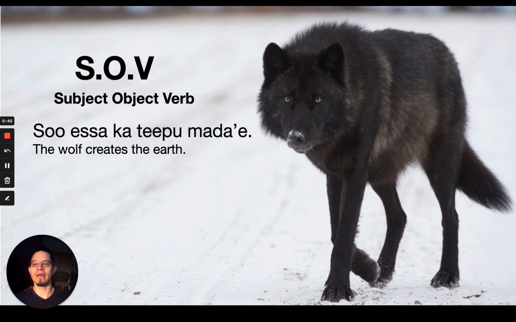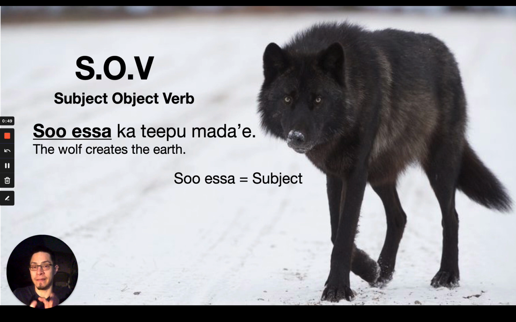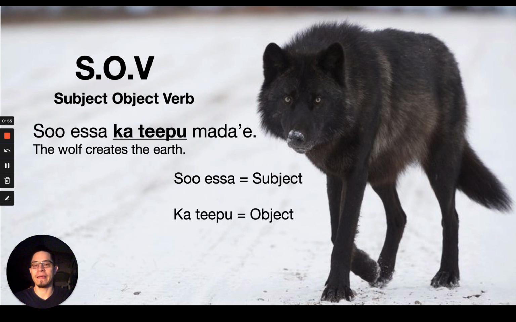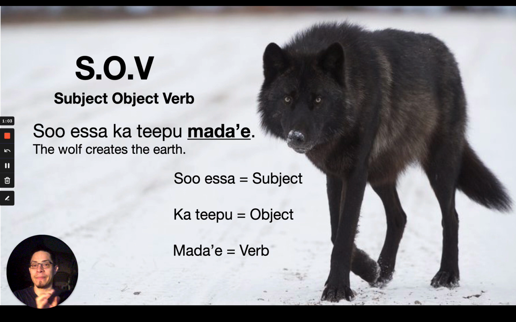So here we have Suisha Garipamarai, which means the wolf creates the earth. So what we have here, the subject is Suisha, the wolf. The object is Garip. Notice this object comes directly after the subject. And marai is the verb, creates. Obviously, this is different than in English.